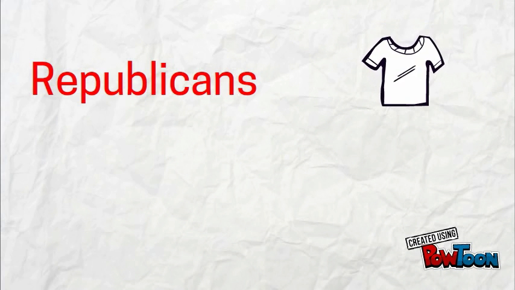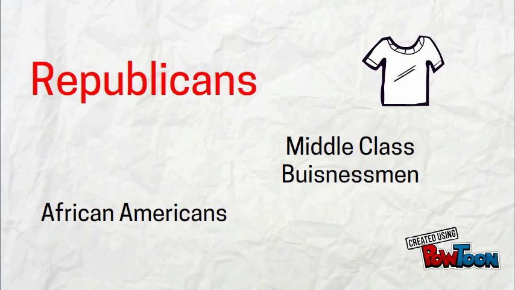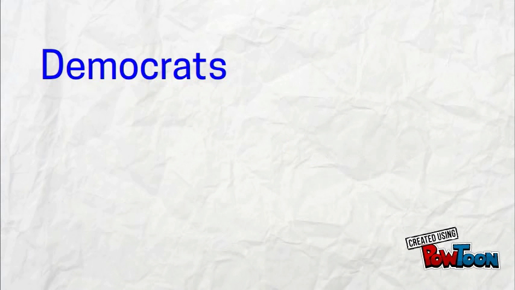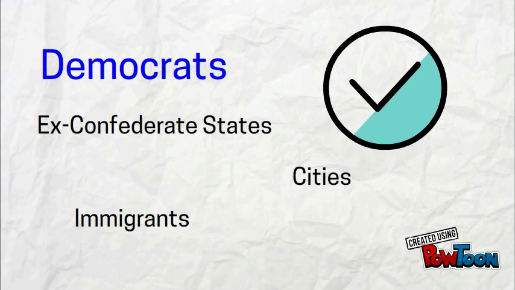During elections, the Republicans were known to wave the bloody shirt, which was a tactic used to criticize their opponents. The Republicans relied on votes from African Americans and the middle-class businessmen. The Democrats counted on the votes of the ex-Confederate states, cities, and immigrants. Many elections riled people up, and there was a very high voter turnout.